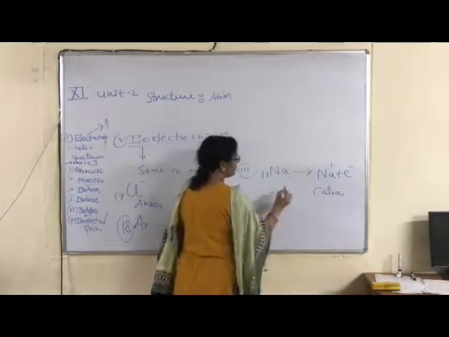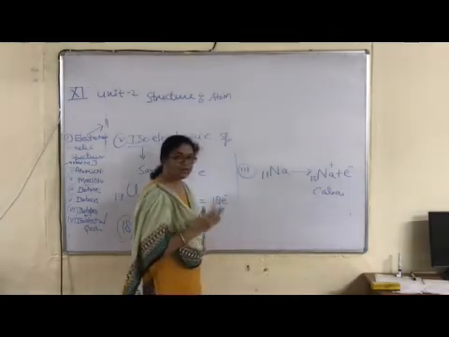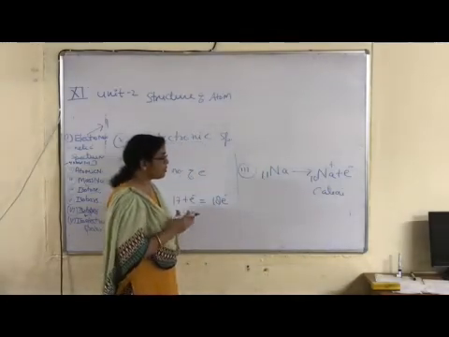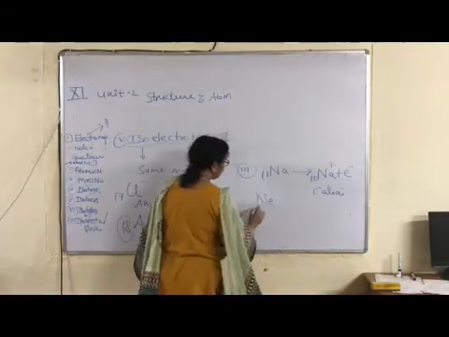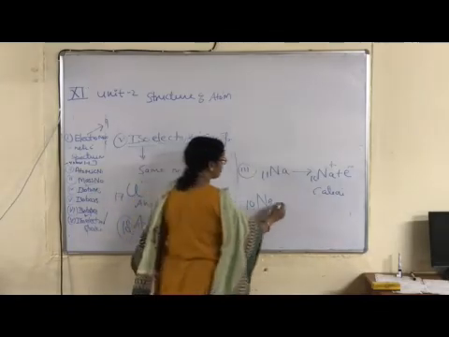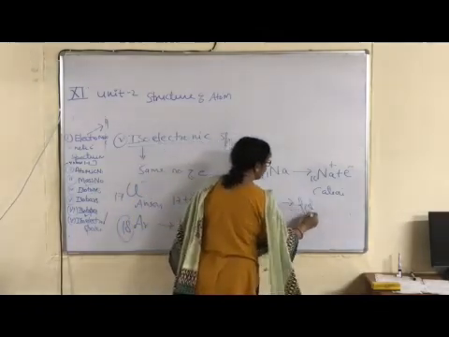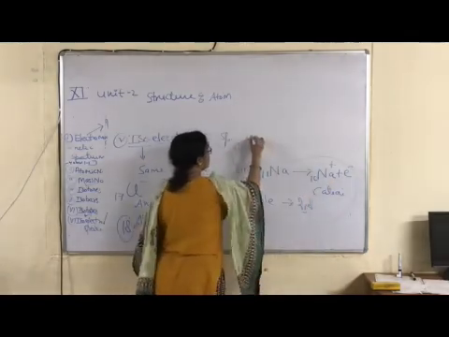Then out of 11, how many electrons are left? Only 10. Now, the isoelectronic species of sodium ion is neon. Why? Atomic number of neon is 10. Neon is a noble gas, 2, 8. Okay, children? So both are isoelectronic.